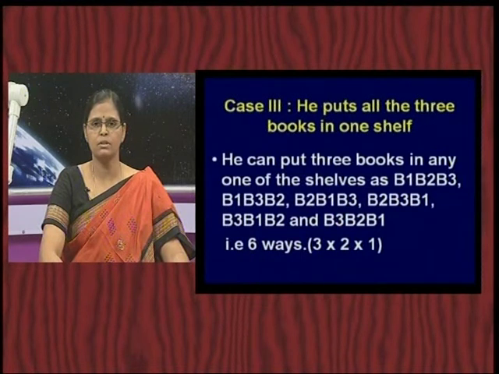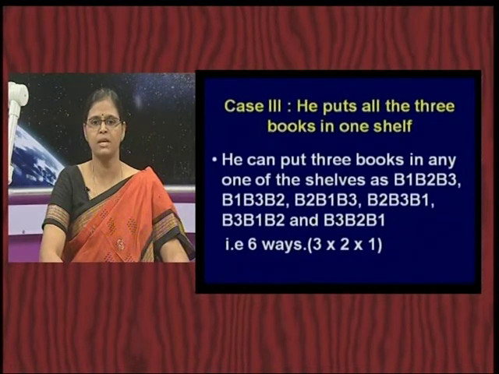He wants to put all the 3 books in one shelf. So, if he wants to put all the 3 books in one shelf, in how many ways can he do it? He can put B1, B2, B3. Now, fixing B1 at the topmost position, you can interchange B2 and B3. So, you will get a second combination, B1, B3, B2. Now, those are the only 2 possibilities fixing B1.